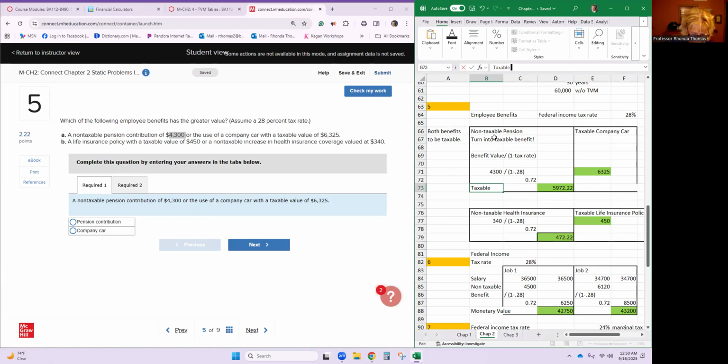Just trust me, this is the best way to do this. Once again, you turn non-taxable into taxable. So this is still more valuable, but this is a lot closer than it was at 4,300. Now, the first one is which one has greater value? It's still the company car on this one.